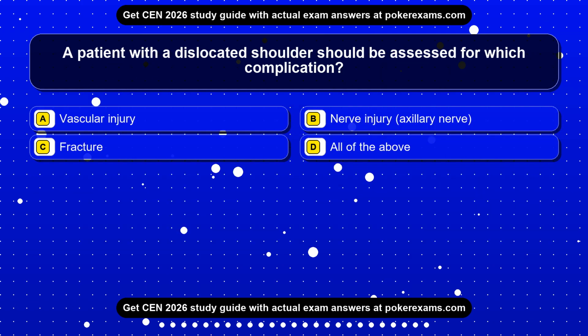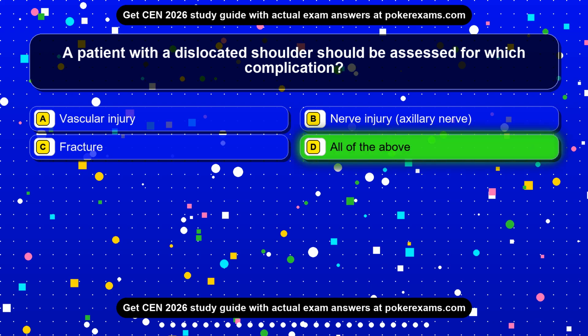Question 4. A patient with a dislocated shoulder should be assessed for which complication? Option A, vascular injury. Option B, nerve injury, axillary nerve. Option C, fracture. Option D, all of the above. The correct answer is option D, all of the above.